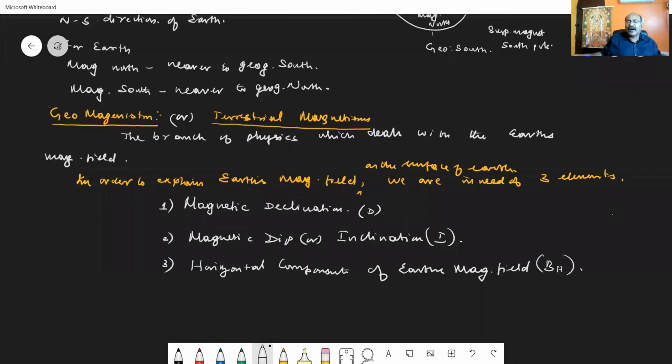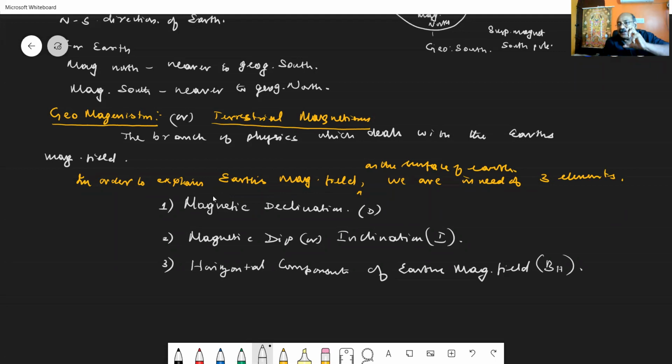Then we are going to study about the Earth's magnetism on its surface. The study regarding Earth's magnetism on its surface is called geomagnetism, or terrestrial magnetism. We can define geomagnetism or terrestrial magnetism as the branch of physics which deals with the Earth's magnetic field.